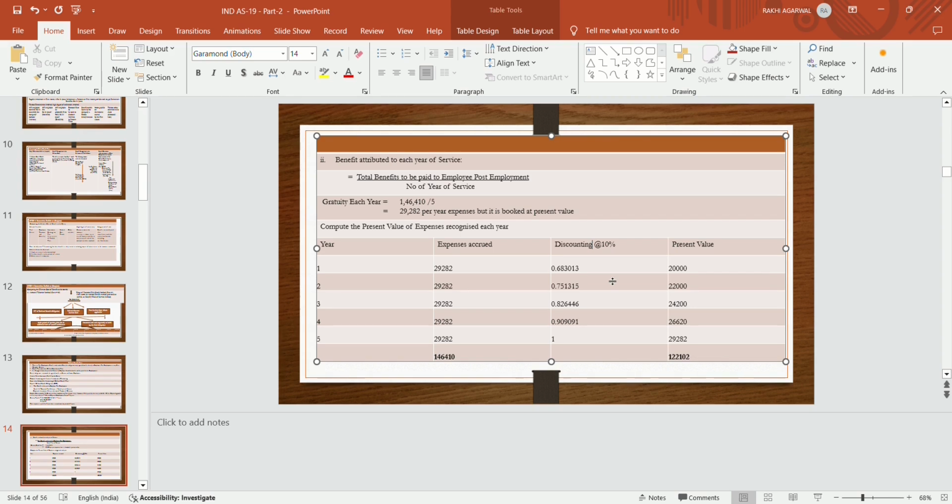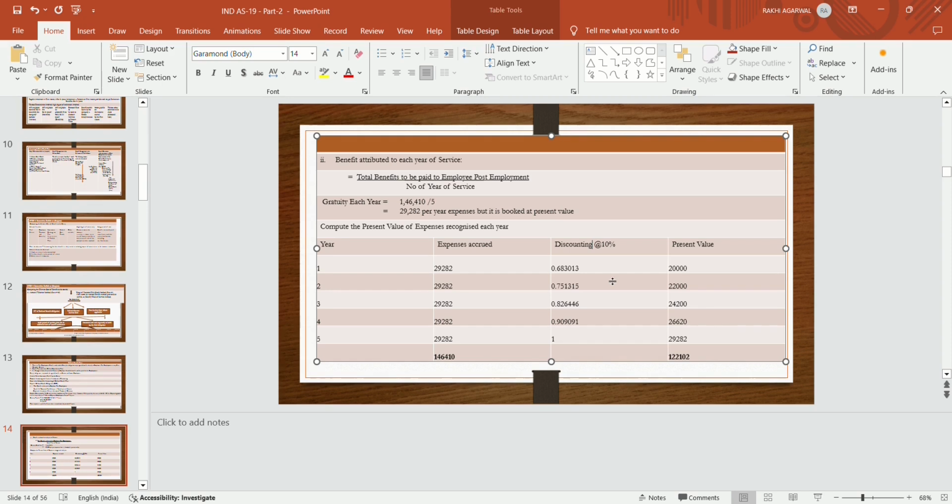So what is the discounting factor at year 5? If we divide 1 by 1.10 for 5 times, the discounting factor comes to 0.683. Means only in these cases the reverse discounting factor is used. So in these cases we have to discount in the reverse way. Then the present value is obtained by multiplying by the discounting factor to bring it to present value.